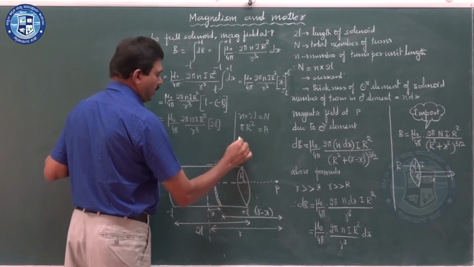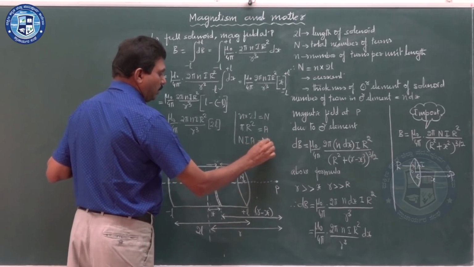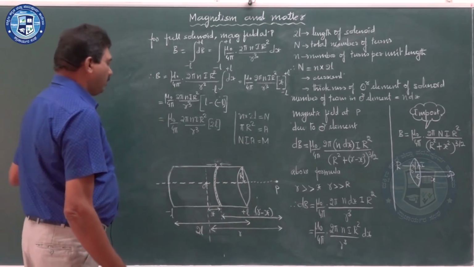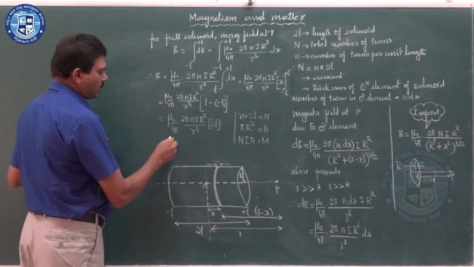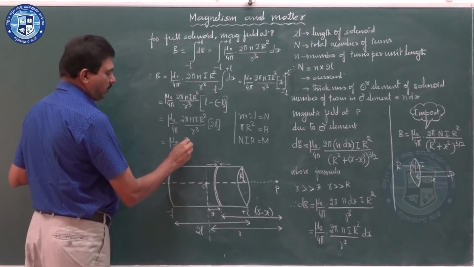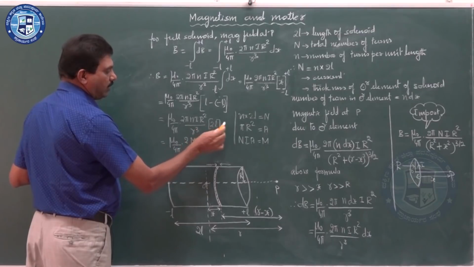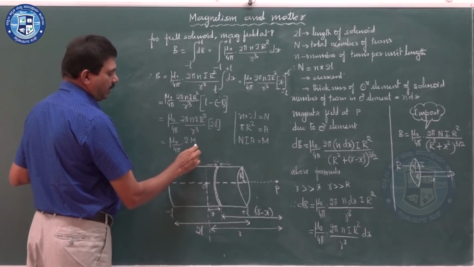Therefore it is N into I into A, and this N I A is taken as m. Together, what you get is mu naught by 4 pi into 2 into m divided by r cube.